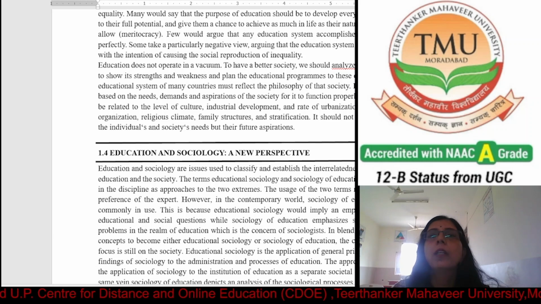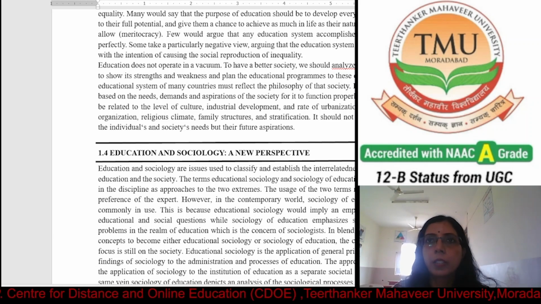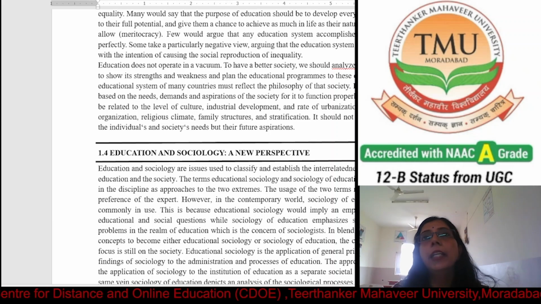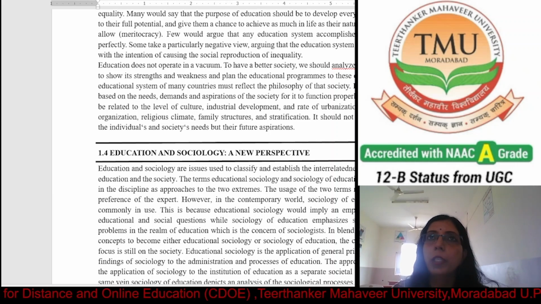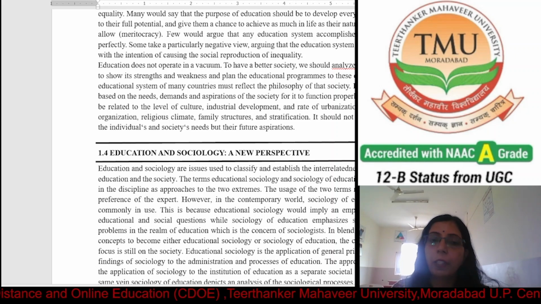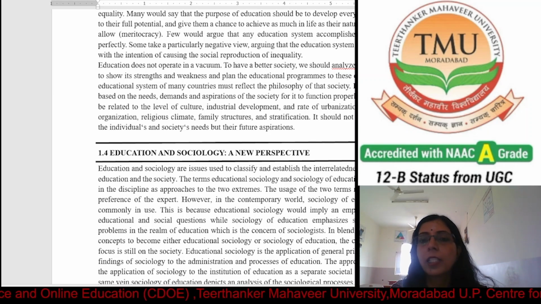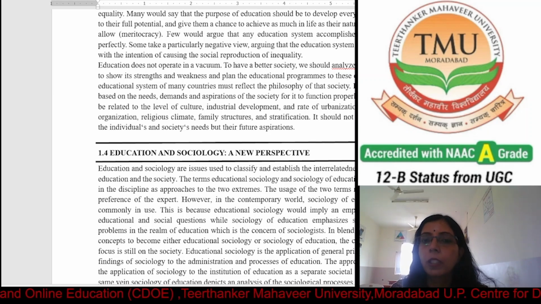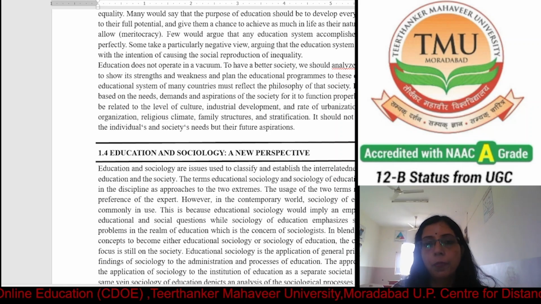Whatever you learn, whatever you hear, whatever you understand, you need to use, and it should be applicable in future. It should be used by an individual in the future. So it should be effective that way, so that you are able to use your skills and knowledge in future which you have acquired in the classroom.